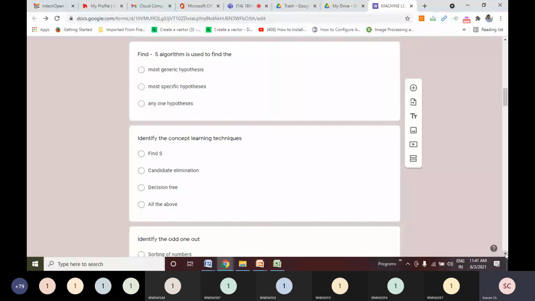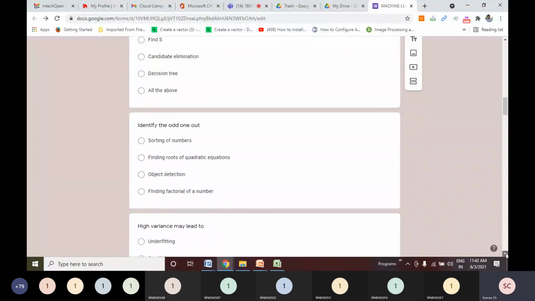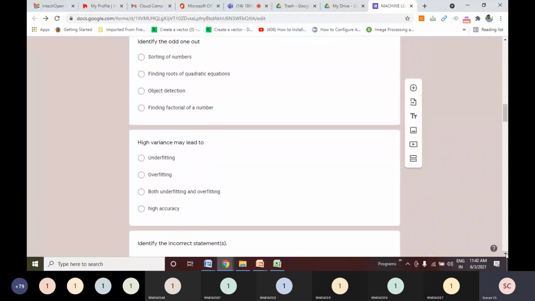So please remember, if you get a question, explain inductive learning techniques or concept learning techniques, you are going to talk about all these three techniques briefly, right? So the answer will be all of the above, right? So we'll move on.